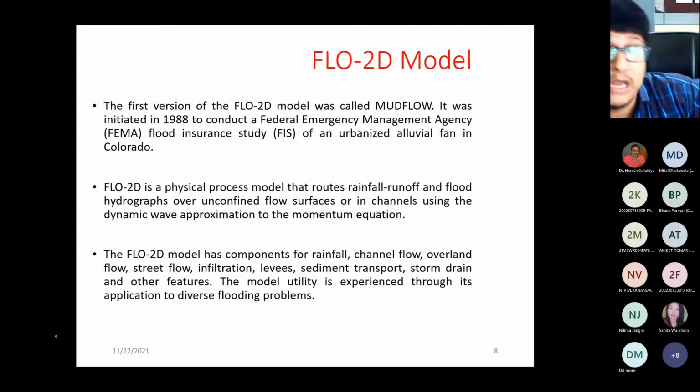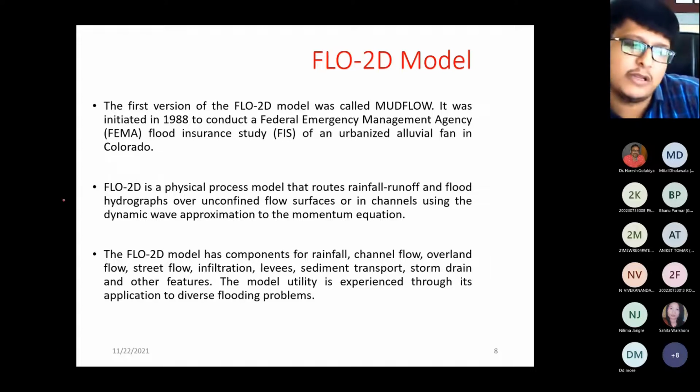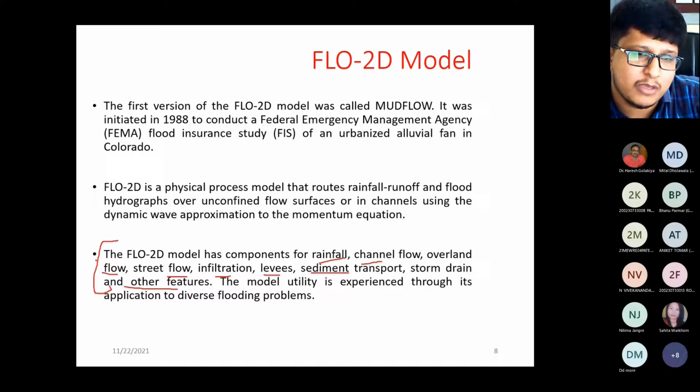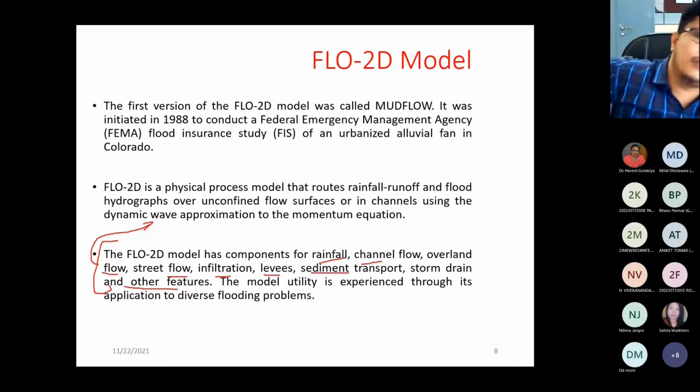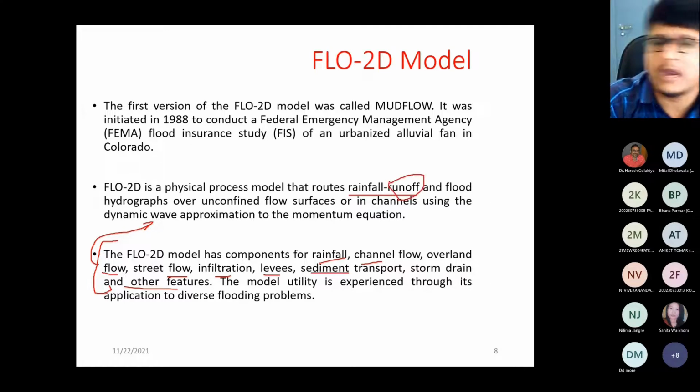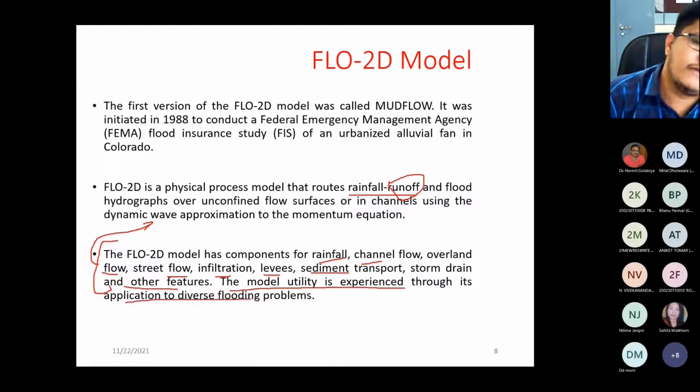Now, what kind of data do you need for rainfall runoff modeling? That I have written in the third point, that it has the component for the rainfall, channel flow, overland flow, street flow, infiltration, levees, sediment transport, storm drain, and other features. So these are the input data which can be used to carry out such type of analysis. So if you want soil data for rainfall runoff modeling, wind data, humidity data, that can be used, because in rainfall runoff modeling, for the runoff, you need all kinds of data, right? And the model utility is experienced through its application to diverse flood problems.